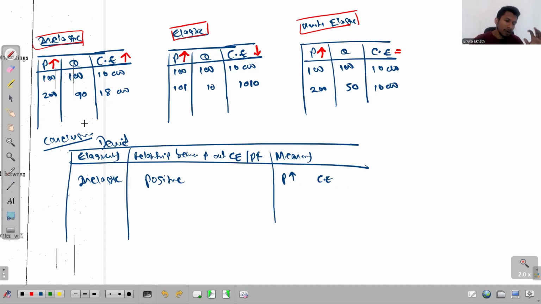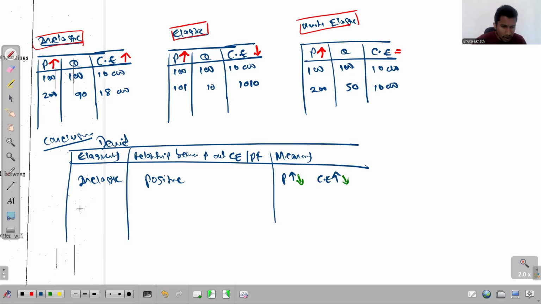So when the demand is inelastic, as you all see in this table, when the price increases, the consumer expenditure also increases. When the price decreases, even the consumer expenditure decreases. So that's the correct one, right?